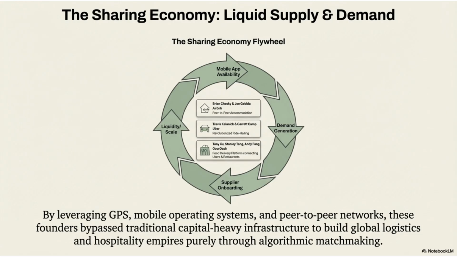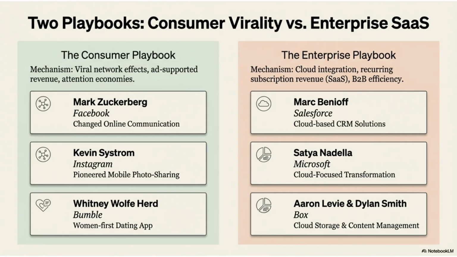The sharing economy created liquid supply and demand through algorithmic matchmaking. Pioneers like the founders of Airbnb, Uber, and DoorDash leveraged mobile technology to bypass traditional infrastructure and build global service empires. The technology landscape saw two main growth playbooks: consumer virality, driven by viral network effects and ad revenue, and enterprise SaaS, based on cloud integration and recurring subscription revenue.